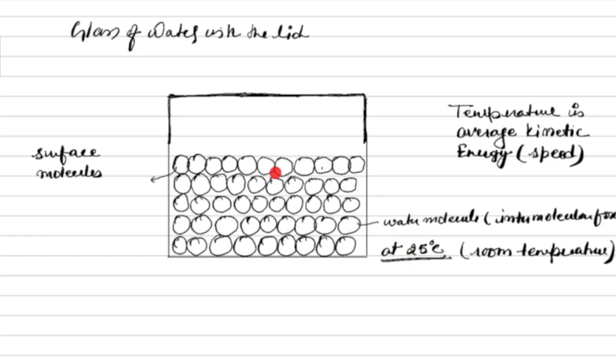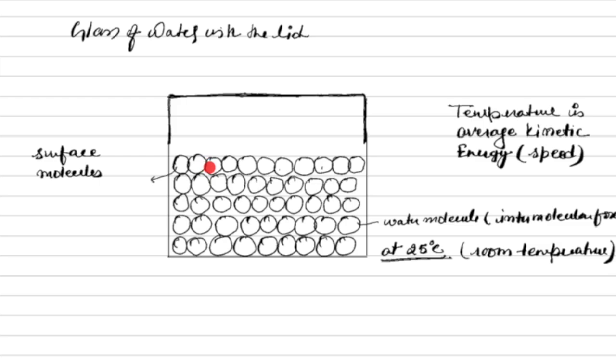But when we are talking about average, there will be some molecules with higher kinetic energy. Take an example: if you take the average of marks in your class, say in physics or chemistry, there will be students who are above average, having more marks. Similarly, these molecules will not have the same energy.